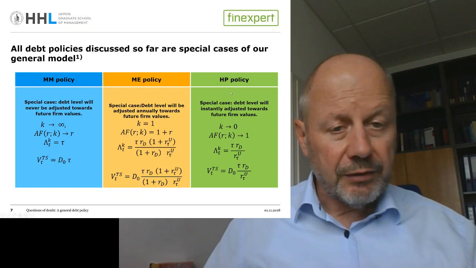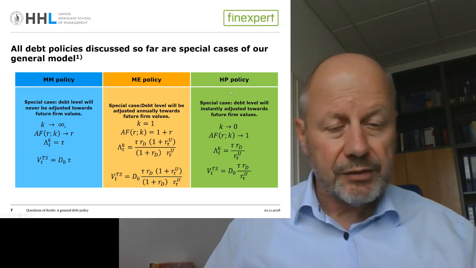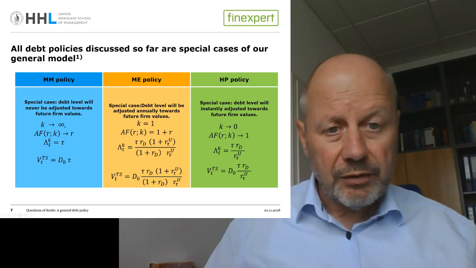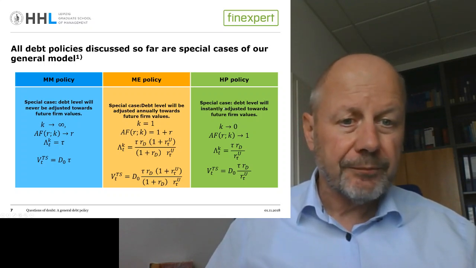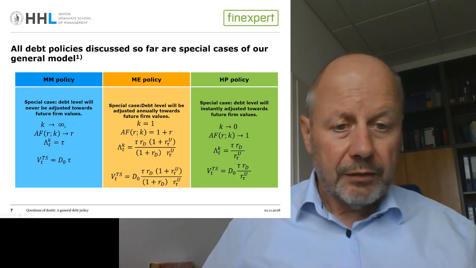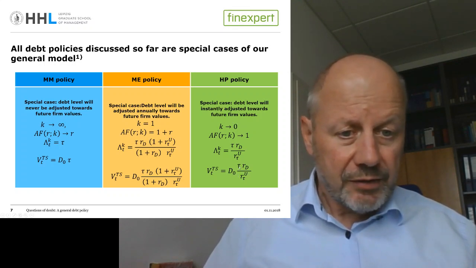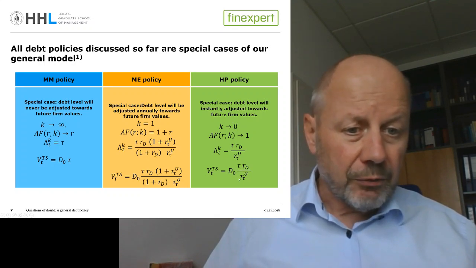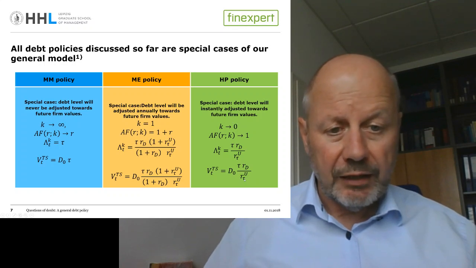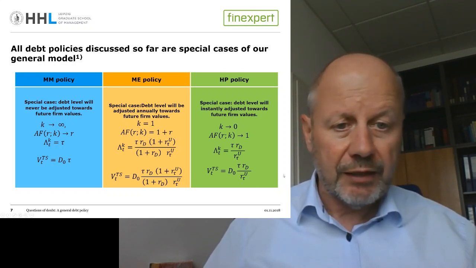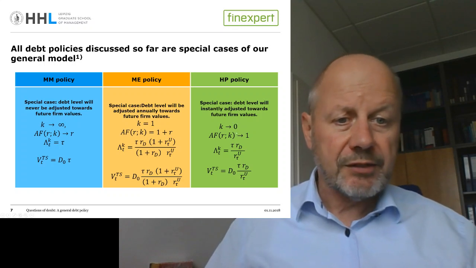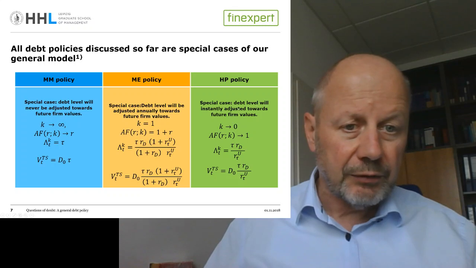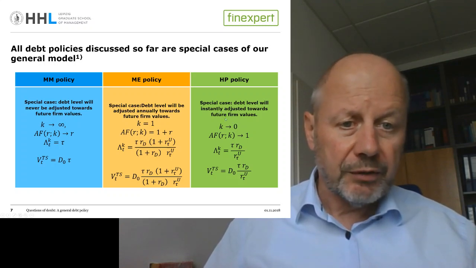And finally, there is a third policy that is well known in corporate valuation. This is the so-called Harris-Pringle policy, where our tax shield is simply calculated by discounting the annual tax savings right away with the unlevered cost of equity to get the present value. And this may be interpreted as an instant adjustment of the debt level towards the development of the future firm values.